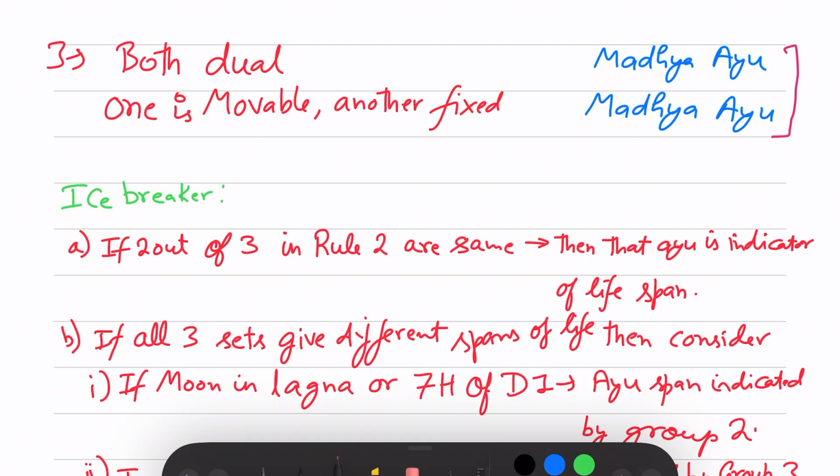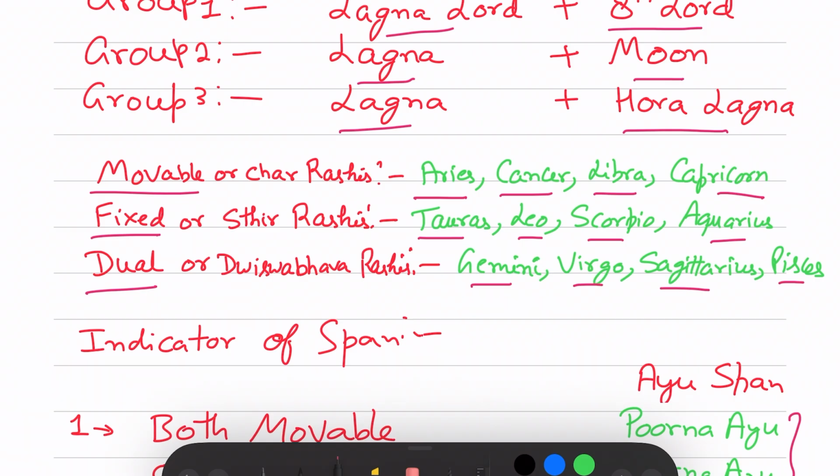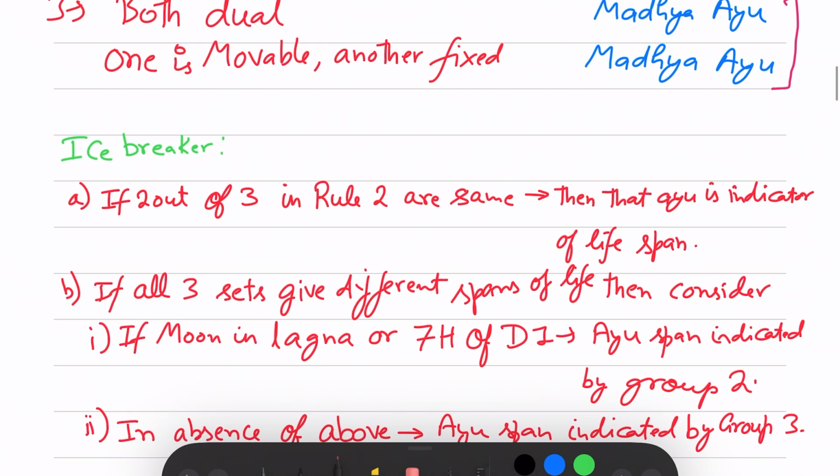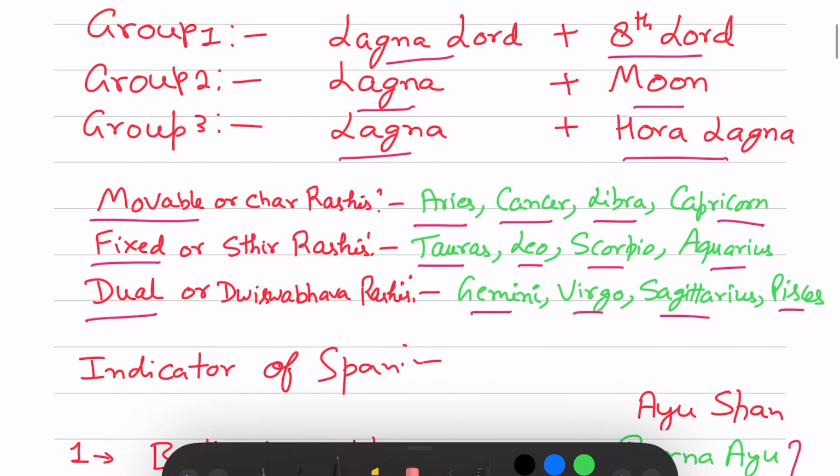There can be chances when all three groups are giving different age lifespan indicators. If 2 out of 3 are giving the same, then that will be the indicator of lifespan. If all three sets are giving different lifespan, then if moon is in Lagna or 7th house of D1, then lifespan is indicated by group 2. In the absence of the above, where moon is not present in Lagna or 7th house, then the lifespan is indicated by group 3, that is Lagna plus Hora Lagna.